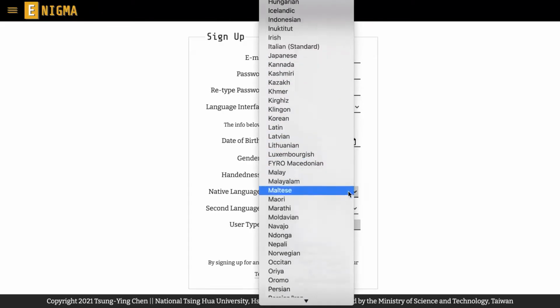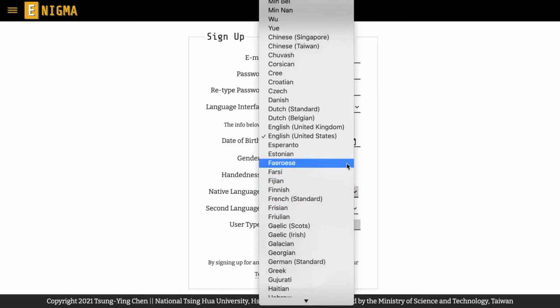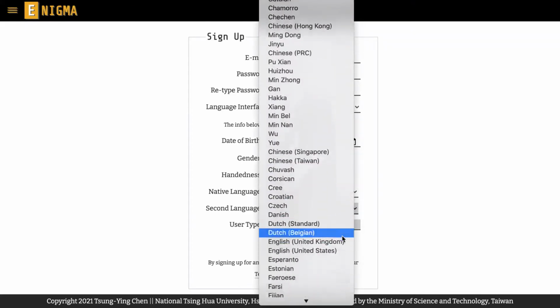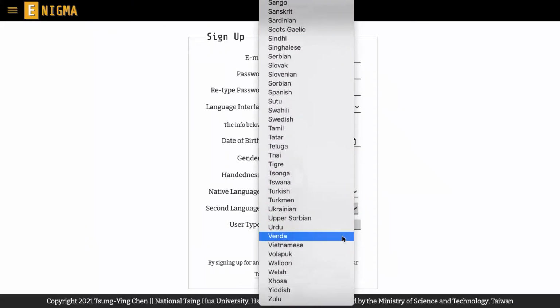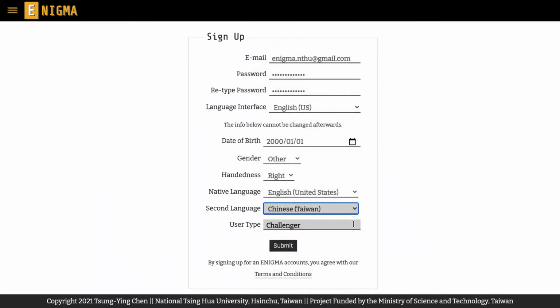The information of your first and second language will also help Enigma select the challenges the most appropriate for you. If you speak more than one second language, choose the one that you speak most frequently. We highly recommend you to make sure the personal information you provide here is correct, since you will not be able to change all the personal information after the registration process is complete.